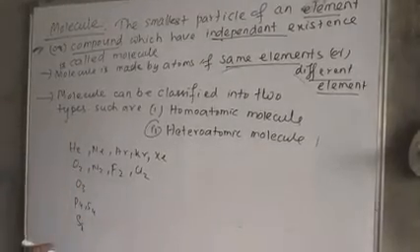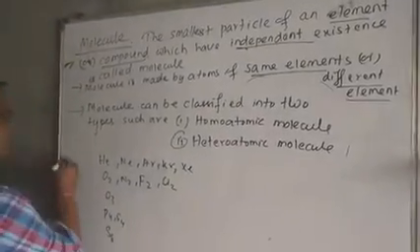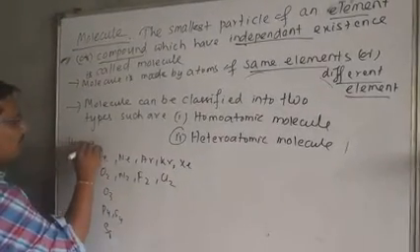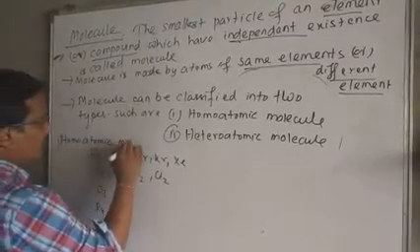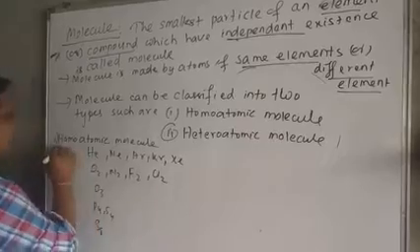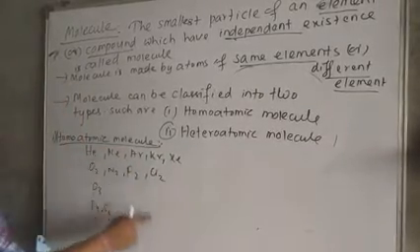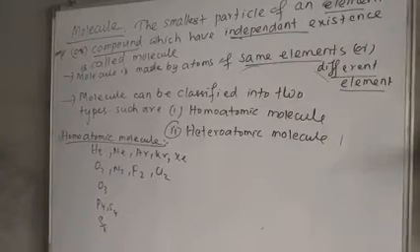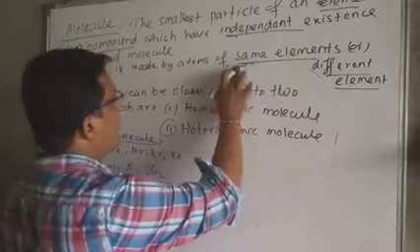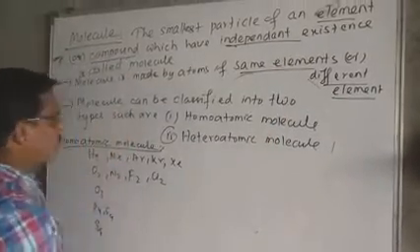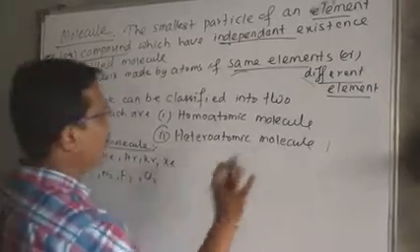So we can consider the definition of homoatomic molecule. These are the examples of homoatomic molecules, made of the same element. If the molecule is made by atoms of the same element, it is called a homoatomic molecule. If the molecules are made by atoms of different elements, they are called heteroatomic molecules.